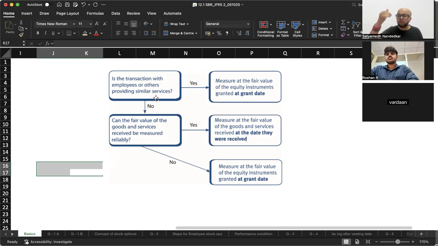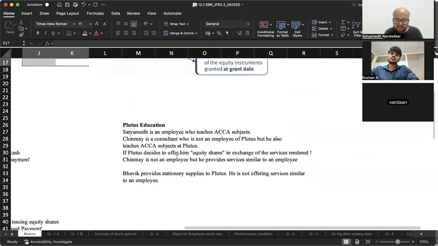Roshan supplies notebooks and paper to us. So the transaction is with someone who is not providing similar services to an employee. That is the difference that we are talking about. Okay, let us look at this example once.